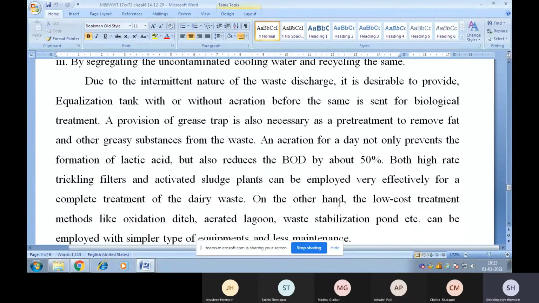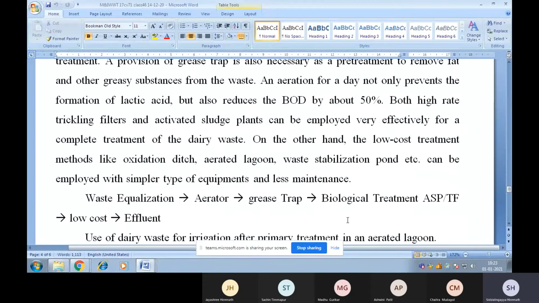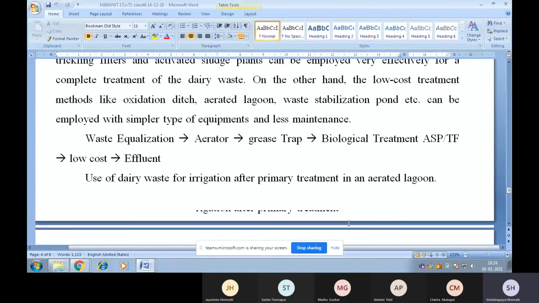Both high-rate trickling filters and activated sludge plants can be employed very effectively for complete treatment of the dairy waste. On the other hand, low-cost treatment methods like oxidation ditch, aerated lagoons, waste stabilization ponds, etc. can be employed with simpler types of equipment and less maintenance.